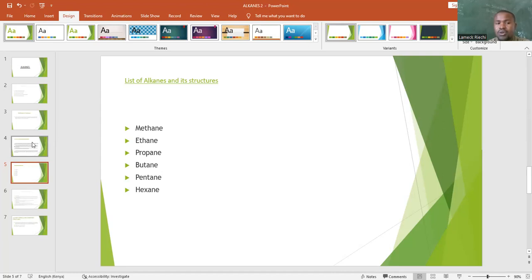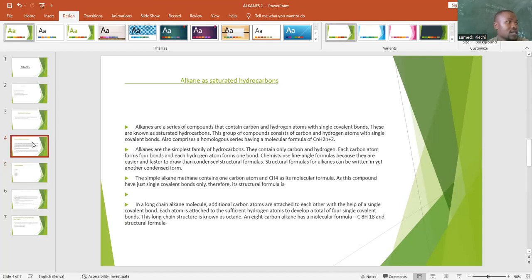Now, we want to look at alkanes as saturated hydrocarbons. These are compounds that contain carbon and hydrogen atoms with single covalent bonds.